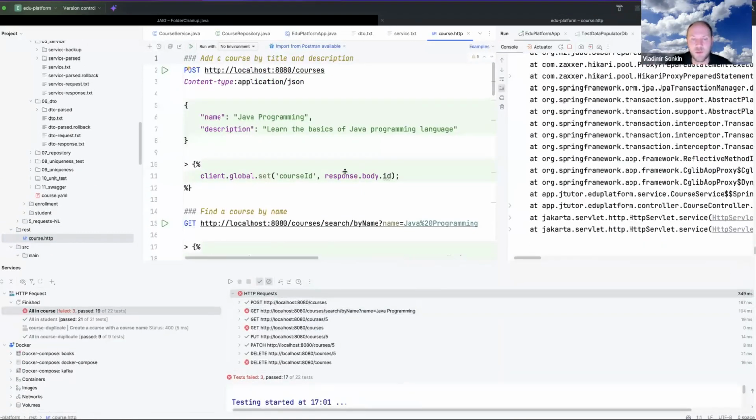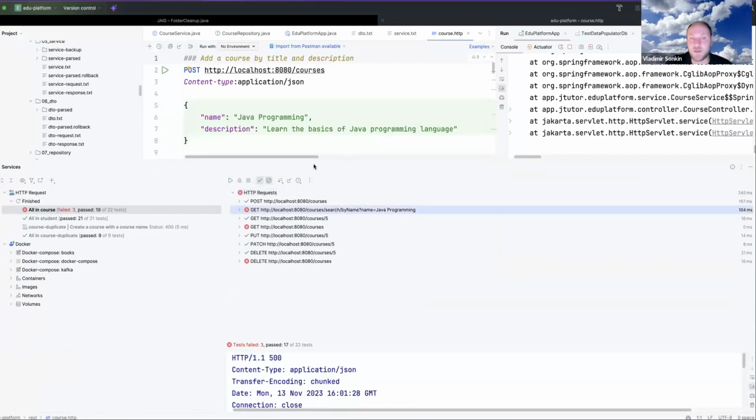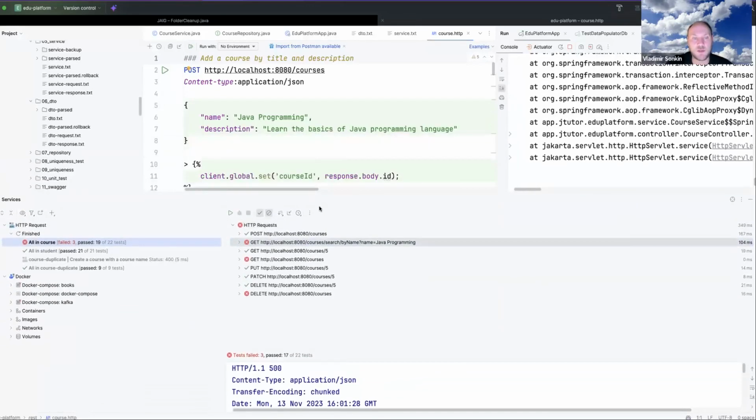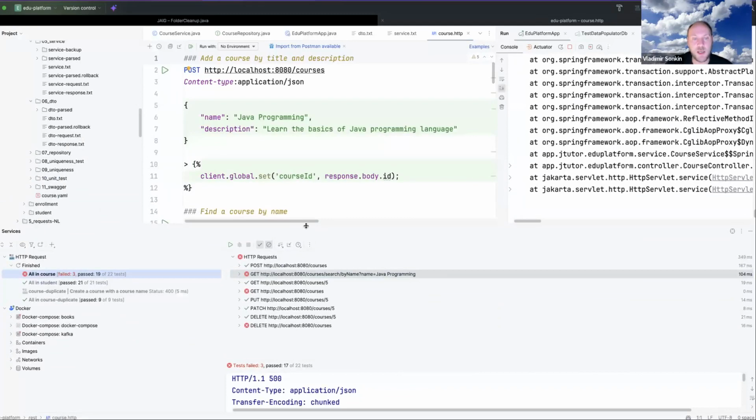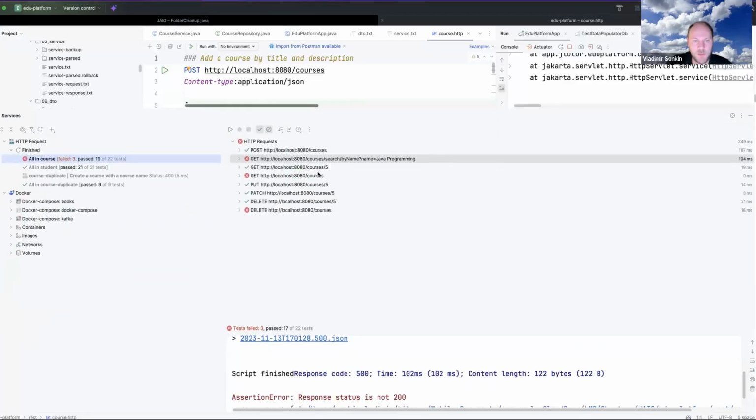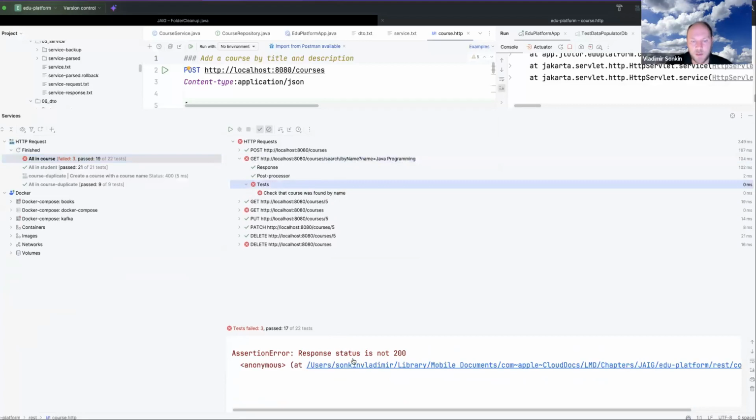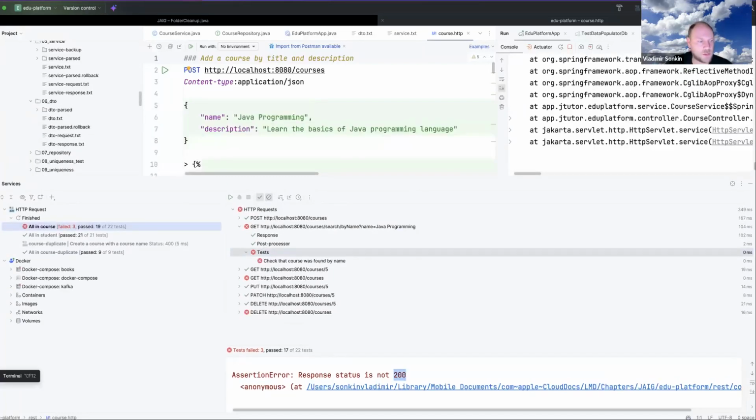Okay, something does not work correctly. You can see it happens that some steps are not working correctly for some reason. I don't know why, but most probably, okay, let me check. I was not able to find the course by name. Response status is not 200.